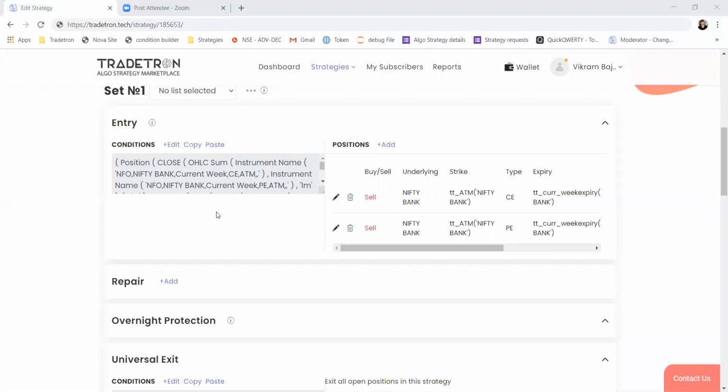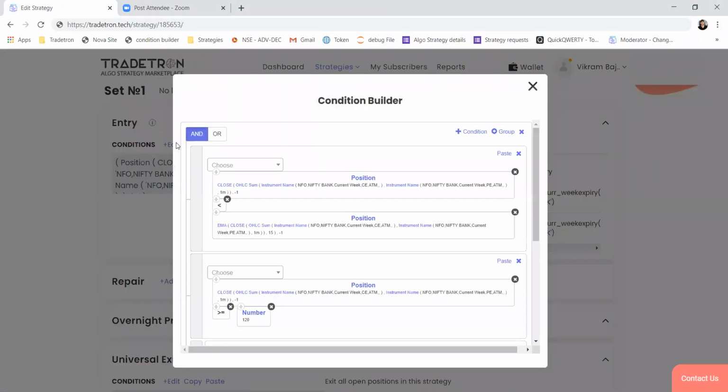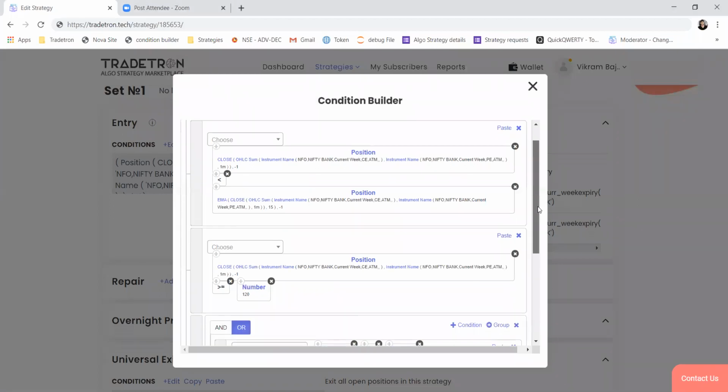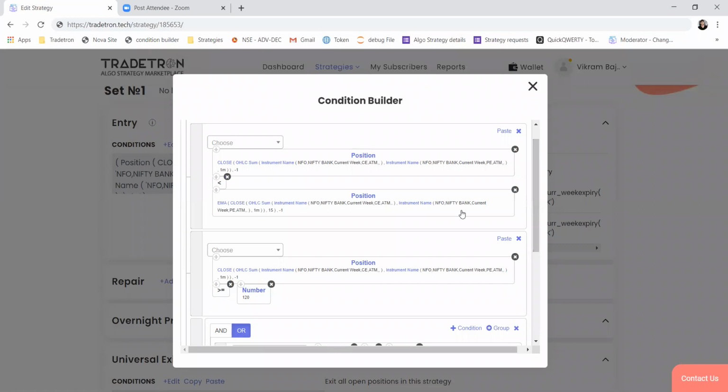Please show the entry conditions again. Sure, I will. You can also duplicate the strategy from the given link on chat, and here is the condition. So I'm checking the close should be less than EMA of same, and we are checking conditions on current peak option. So if you have any questions related to it,